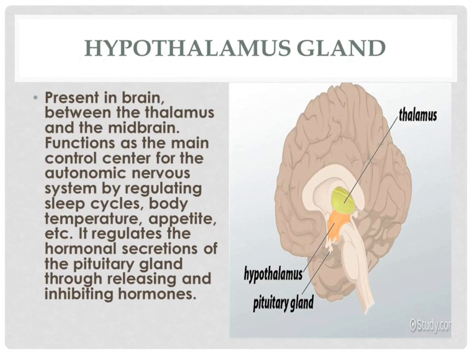Hypothalamus gland. It is the gland present in the brain between the thalamus and the midbrain. It functions as the main control center for the autonomic nervous system by regulating sleep cycles, body temperature, appetite, etc. It regulates the hormonal secretions of the pituitary gland through releasing and inhibiting hormones.